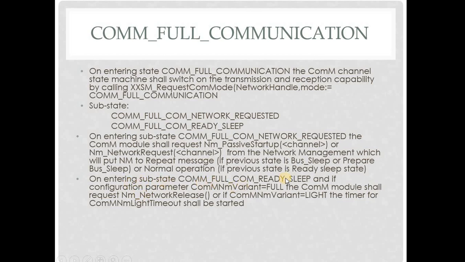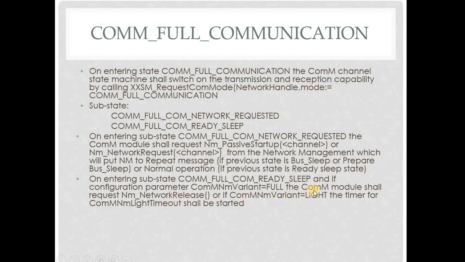On entering COMM ready sleep state, and if the configuration parameter COMM NM variant is full, the COMM module shall request NM network release. This NM network release will release the NM frames alone, so NM frame transmission will be stopped.